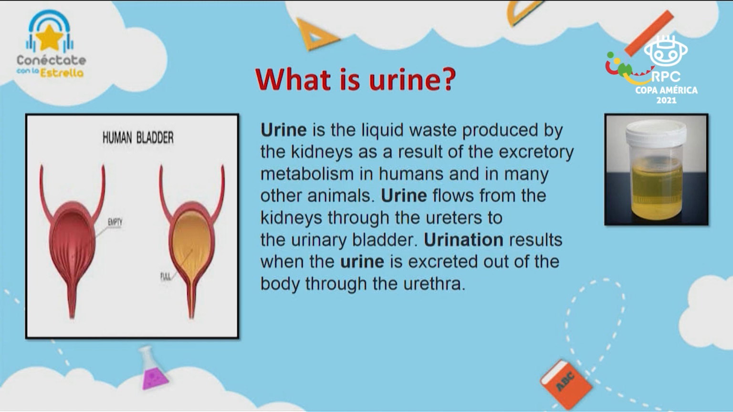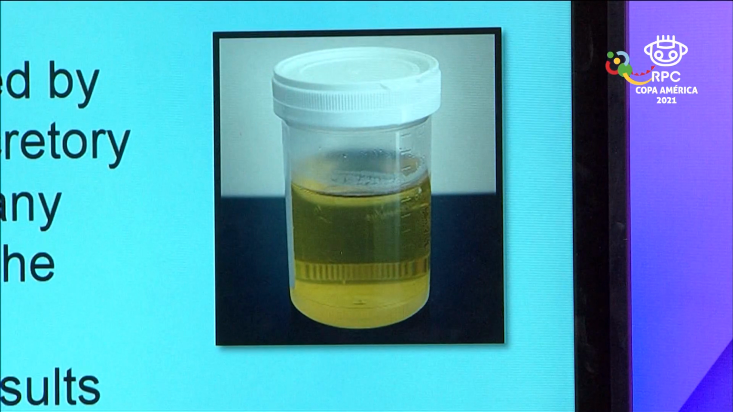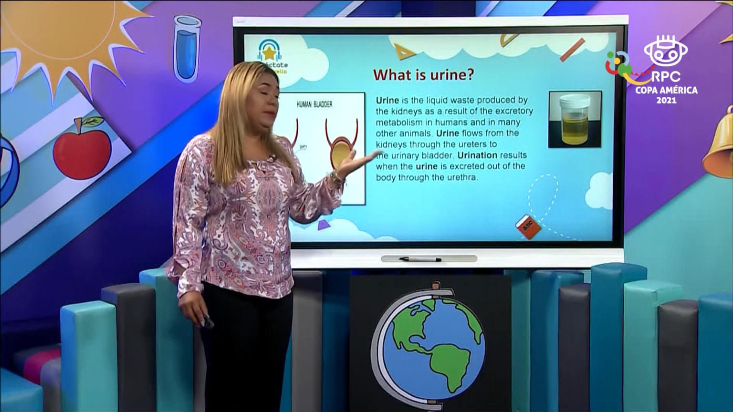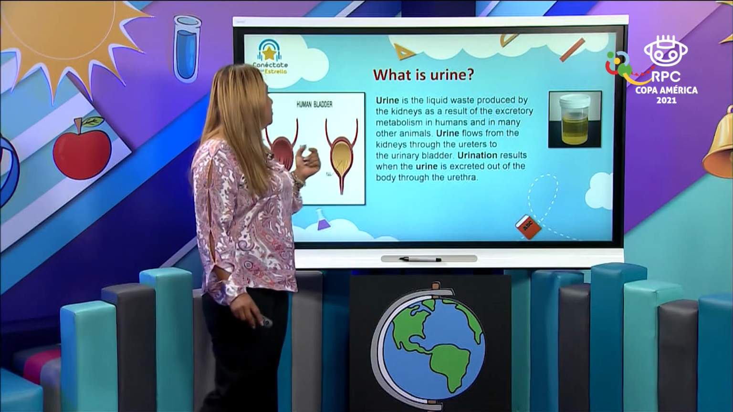This is the urine. Something very important we have to pay attention to is the color and the odor of the urine. If you see that it is dark, it means that you need to visit the doctor. If you consider that the odor of the urine is strong, you have to let your parents know about it because you need to have an examination and visit the doctor.